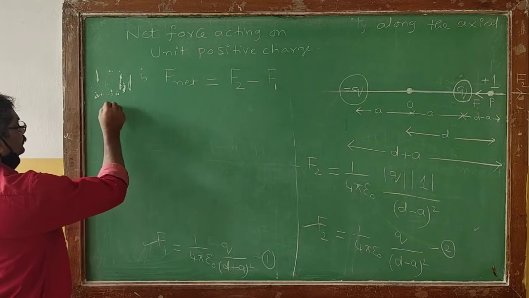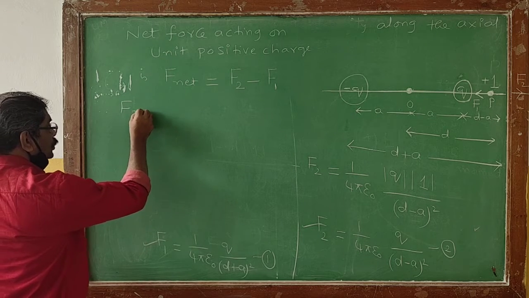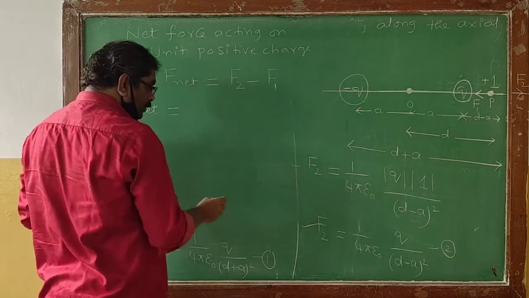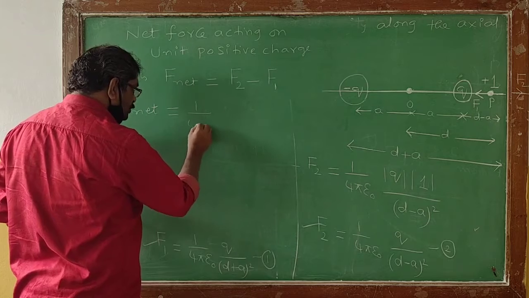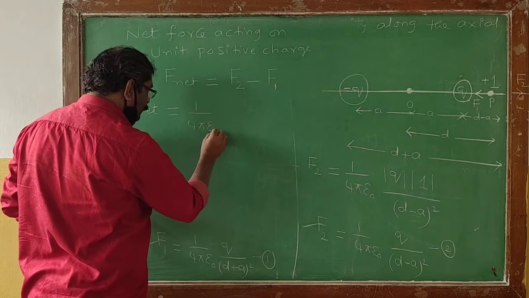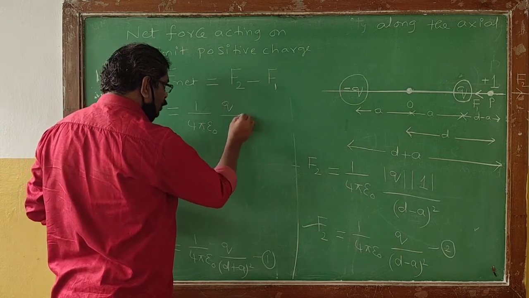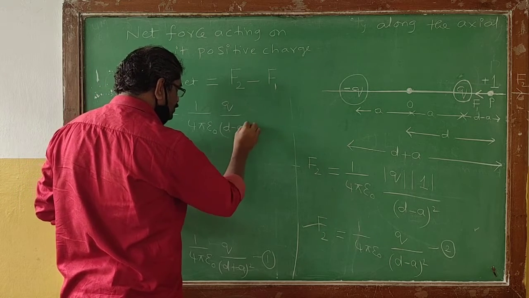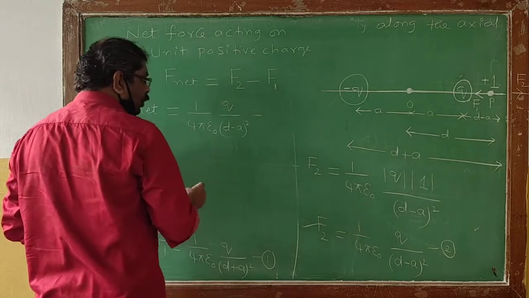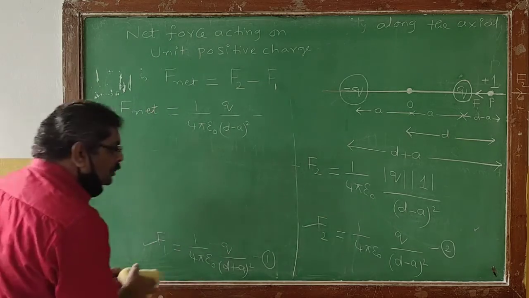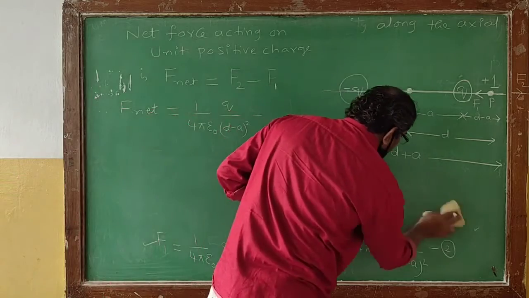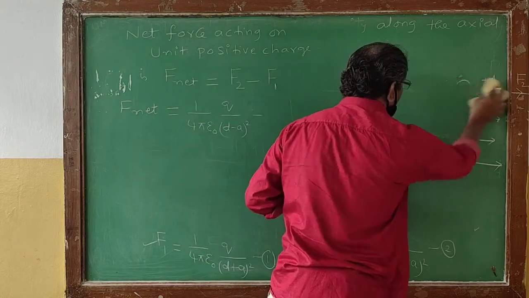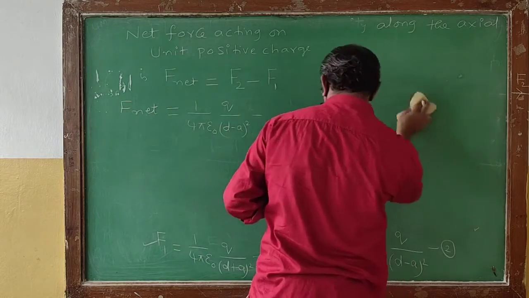Now substitute here. Therefore I can write F net will be numerically equal to F2, which we got as 1 by 4 pi epsilon naught, Q divided by (d minus a) whole square, minus. This whole thing can be removed now, so the diagram can also be removed. No need of the diagram now.